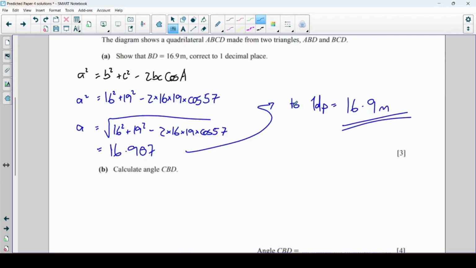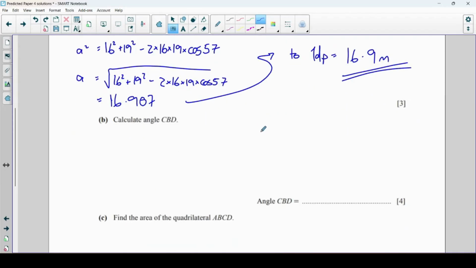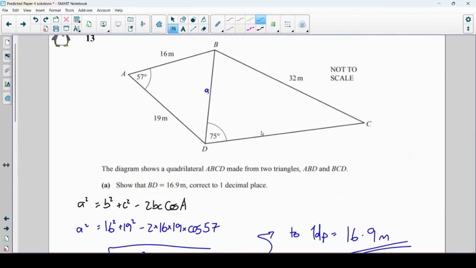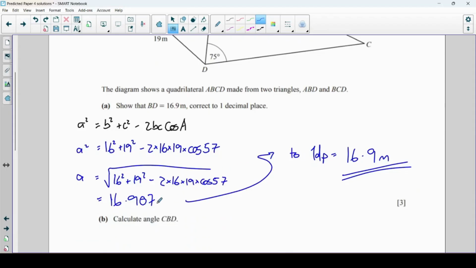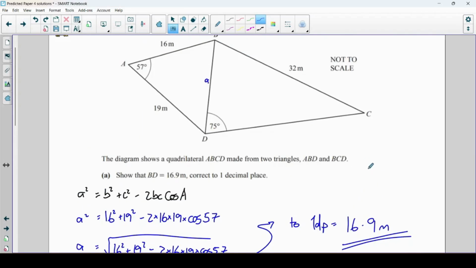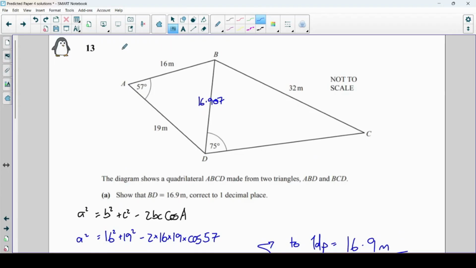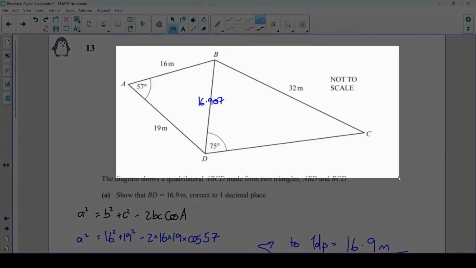It's important to include that step where you show the extra decimal places when we're showing something correct to 1 decimal place. Next, we're asked for angle CBD. Before I start doing that, I'm going to store that answer. If you don't know how to do that, instead just use this slightly longer version here. Use 16.907 instead. We're not going to use this rounded number here. So let's fill that in on the diagram first. We've got that this is 16.907. And we can use that in our next question.